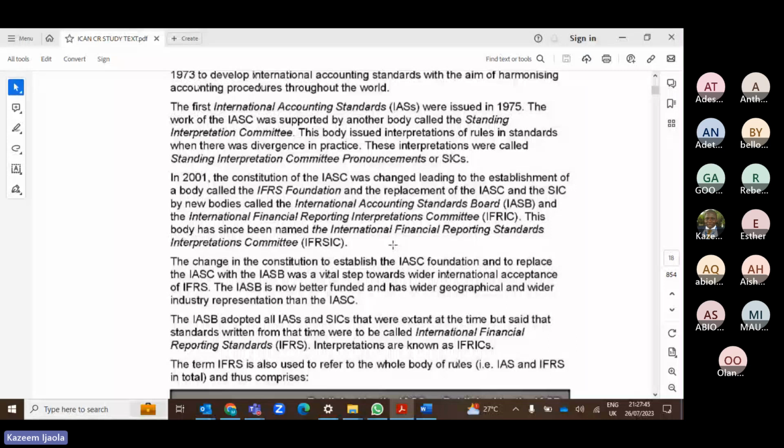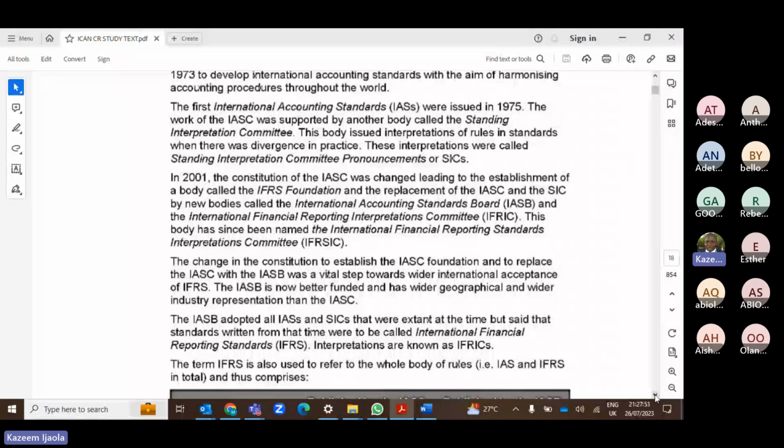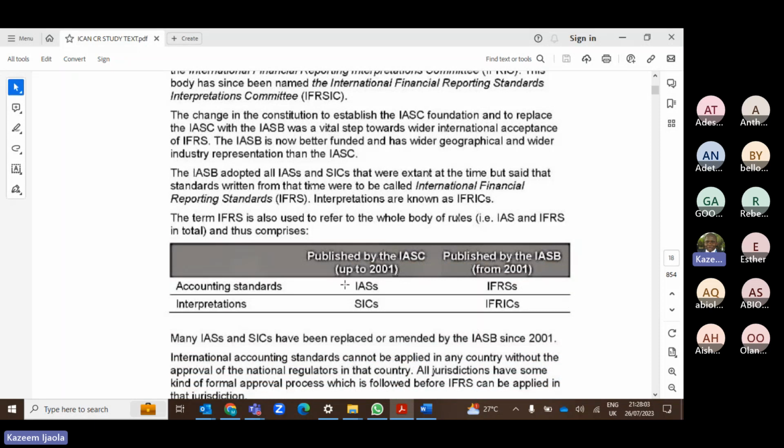If you need the clean copy of all those IFRS, I can easily share them with you. So this is just the summary of what I was saying: prior to 2001, we only had the IAS, which is interpreted through SIC. But from 2001 to date, IFRS came on board with IFRIC. Okay, so those are the basic things that we have now. So I've explained this.